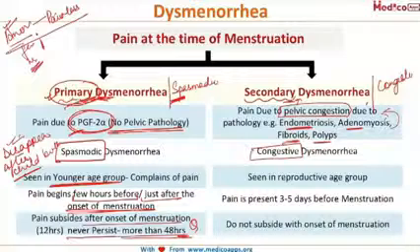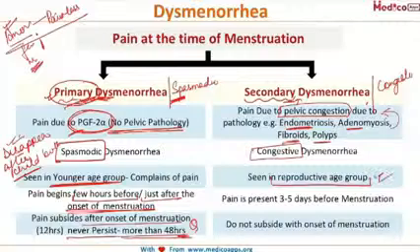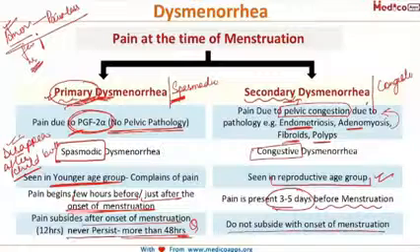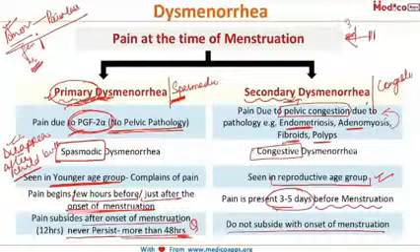Now this is seen in the reproductive age group. We said that primary dysmenorrhea is rarely seen in the reproductive age group. Here we say that secondary dysmenorrhea is seen in the reproductive age group. In this, the pain is present 3 to 5 days before the onset of menses, and it does not subside even with the onset of menses. So a pain which starts 3 to 5 days before the onset of menses and does not subside even with the onset of menses, it will continue even after the onset of menses.